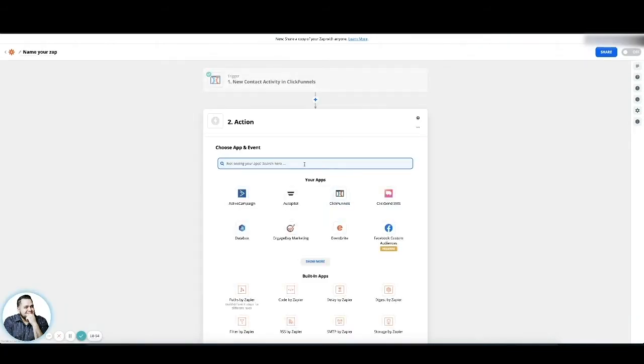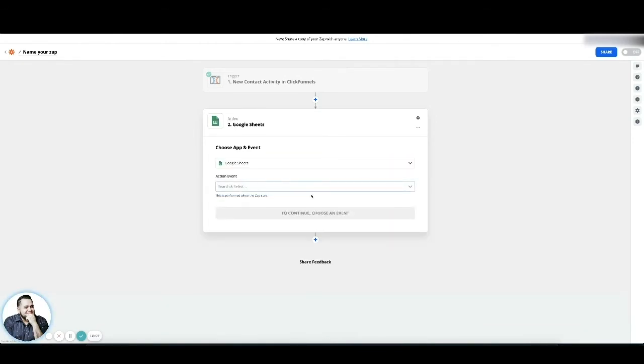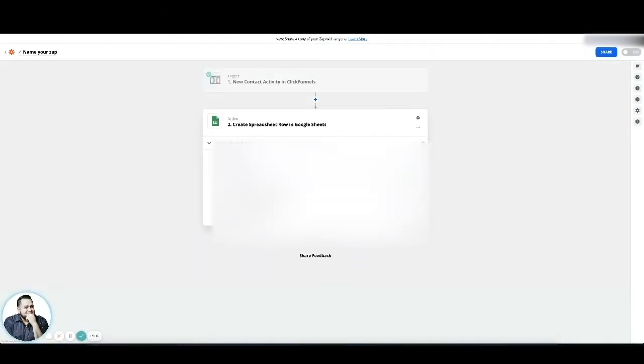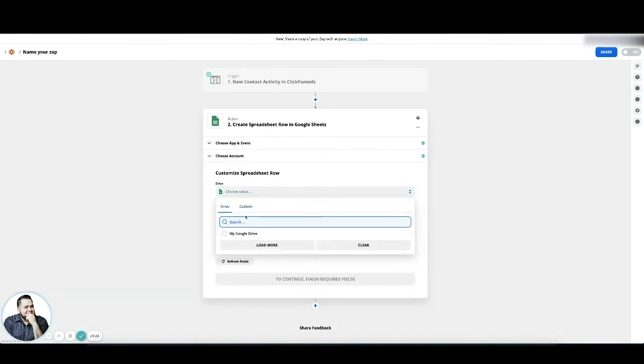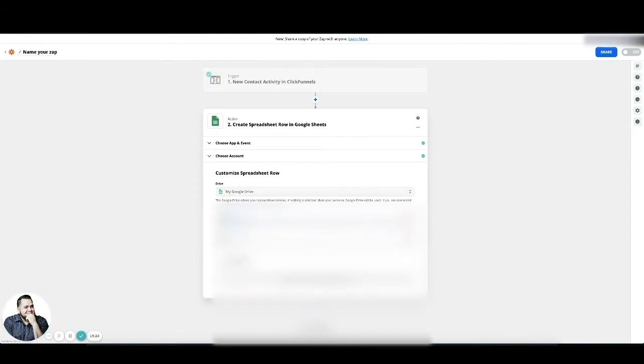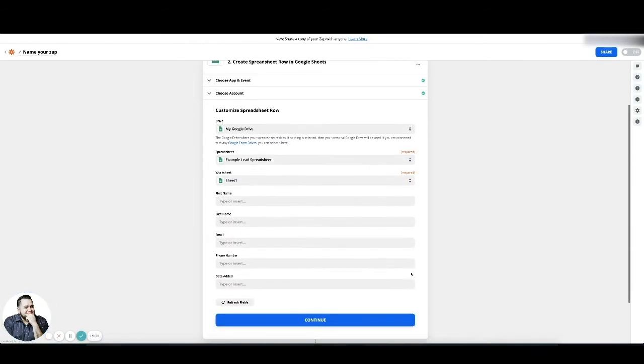Then it's going to ask you, okay, what do you want it to do with this stuff? We're going to type in Google Sheets. Now this works with a lot of different software. So if you have a CRM, you can plug it into that CRM, or you can plug it into HighLevel and have it do its marketing automation there. It's up to you. We want to create a spreadsheet row, hit continue. It's going to ask you which account, click the account, hit continue. It's going to ask you which drive, my drive, which spreadsheet, example lead spreadsheet, which worksheet, the first worksheet, hit continue.